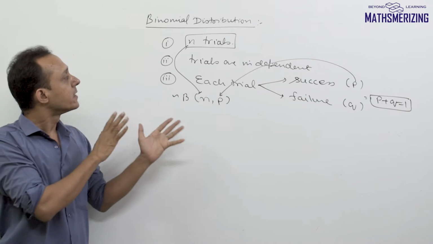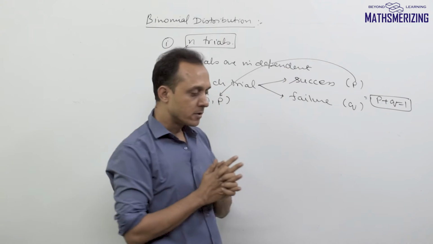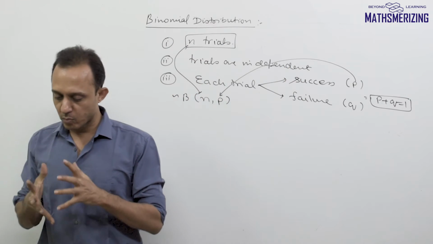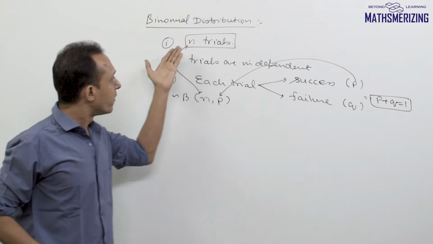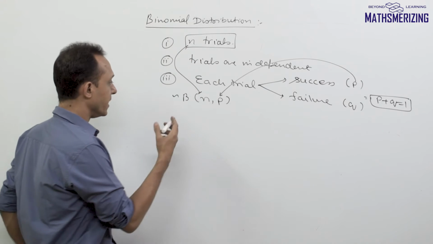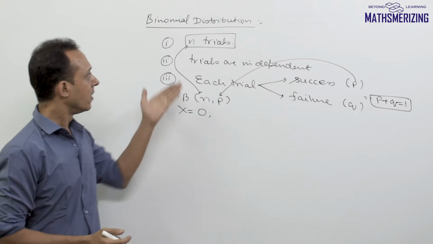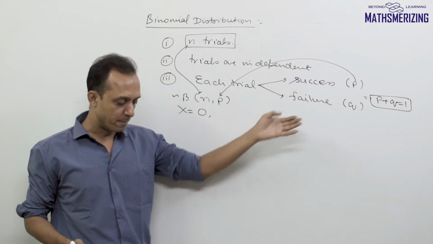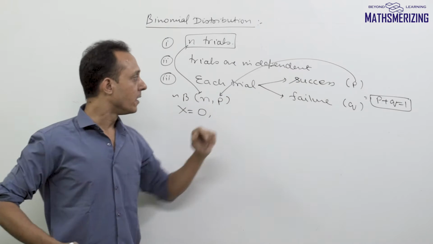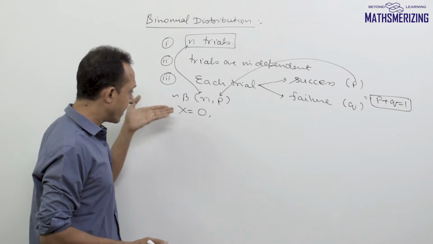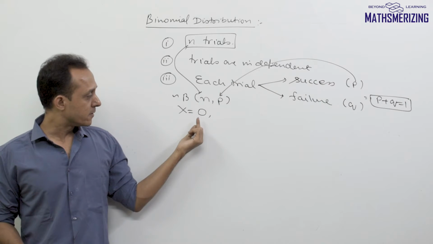Now when n independent trials are conducted for any random experiment and we are looking for success and failure, how many cases will there be, or what could be the value of the random variable? When I perform a trial n times, out of these n trials I could get zero successes, like all the trials resulting in failure. For example, if I'm tossing a coin 10 times and my success is getting a head, and out of these 10 times I do not get heads even once, it results in all failures, which is zero successes.